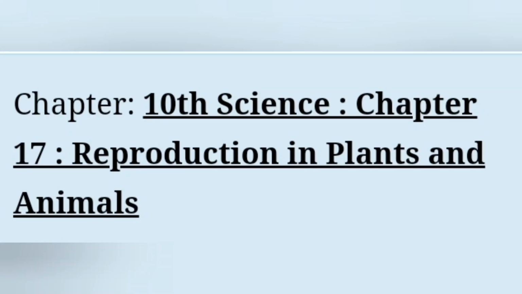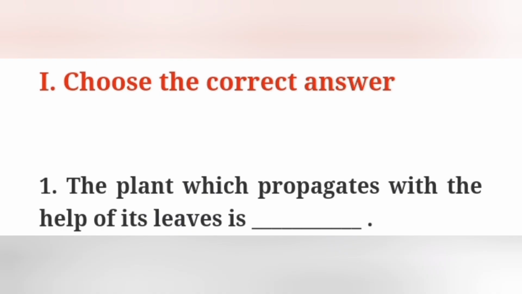10th Standard Science, Chapter 17, Reproduction in Plants and Animals. Let us see the textbook back answers of this lesson. First Roman letter, choose the correct answer.